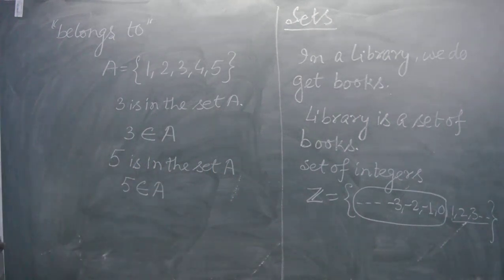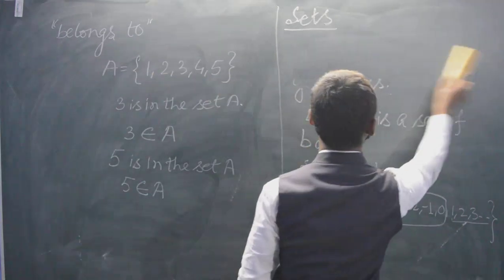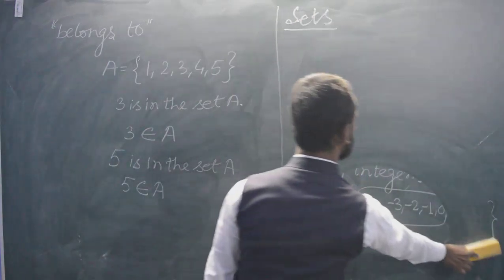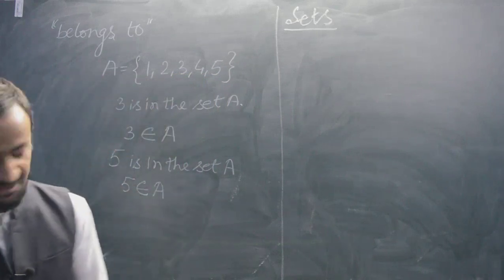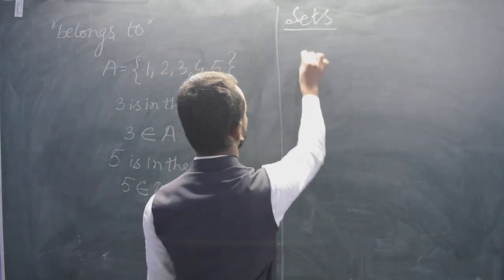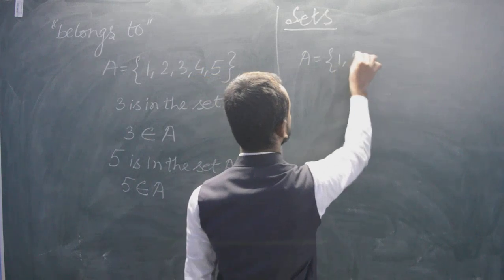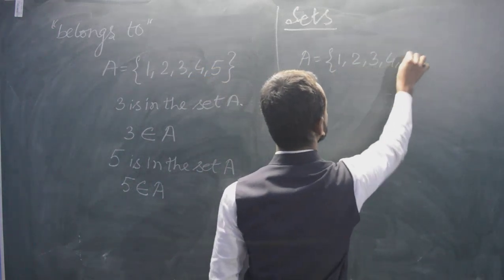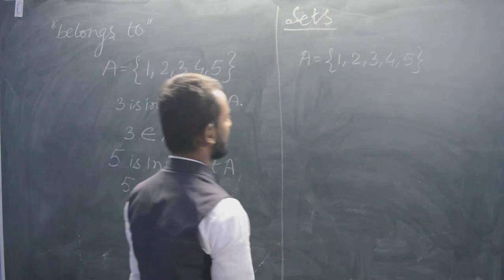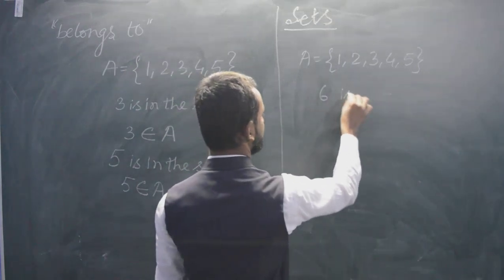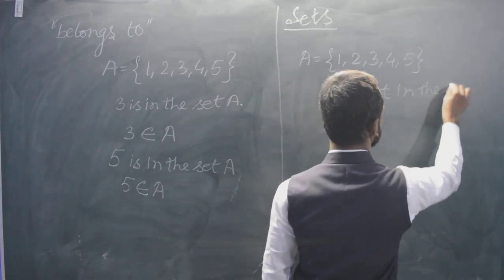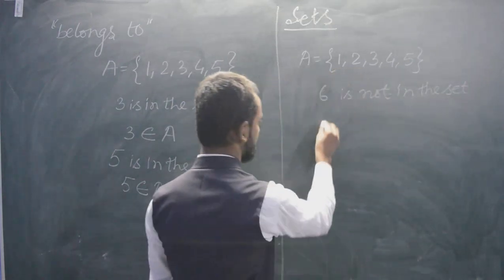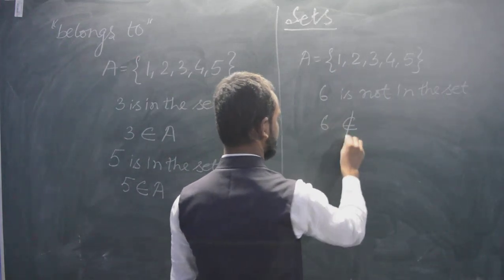Now if I say a number 6 in the same set, 1, 2, 3, 4, 5, 6 is not in the set, so we will say 6 does not belong.